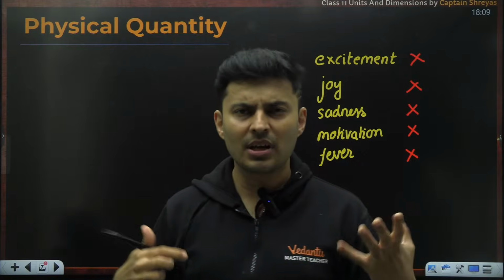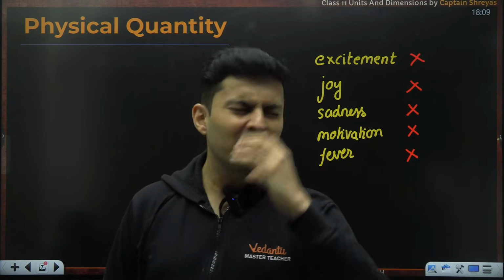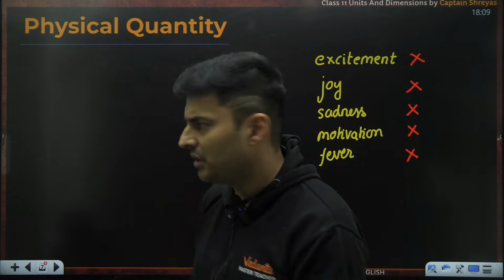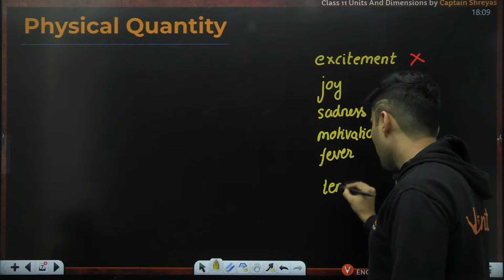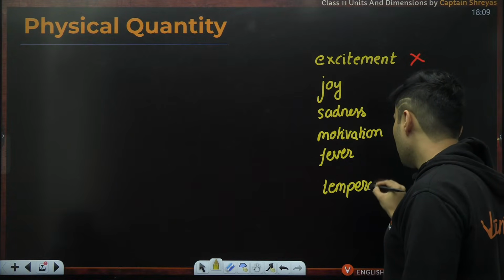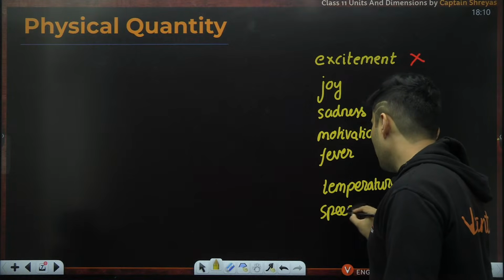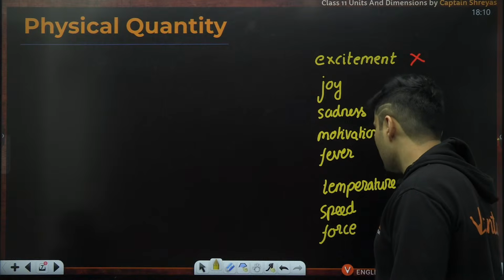Yes, I have less fever. Yes, I'm overjoyed. No, I'm not so sad. I am feeling very bored. All these things can't be measured in numbers. But the moment I talk about, what is your temperature, then the temperature becomes measurable. If I ask you what is your speed, that becomes measurable. If I ask you what is the force, that becomes measurable.